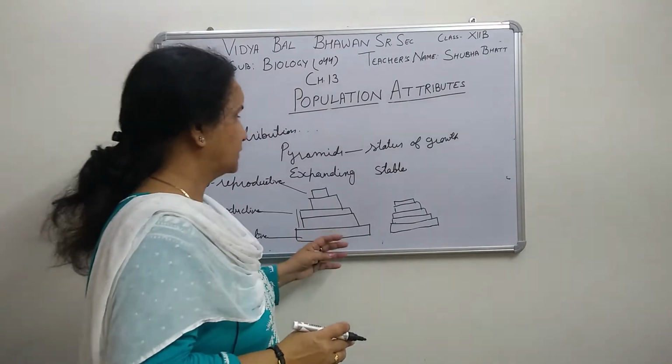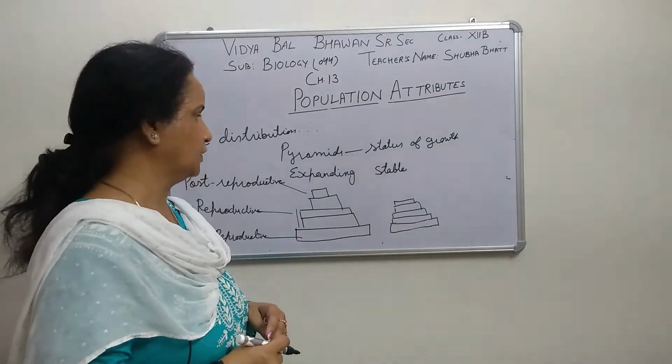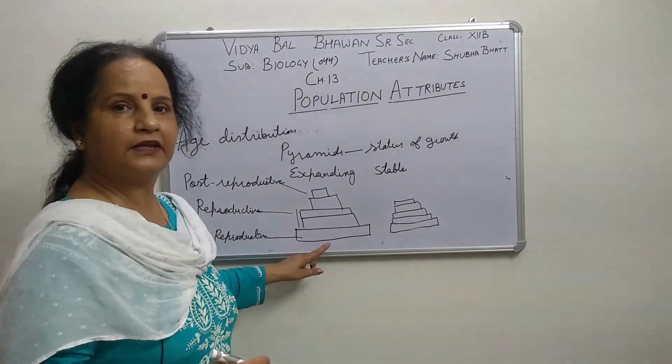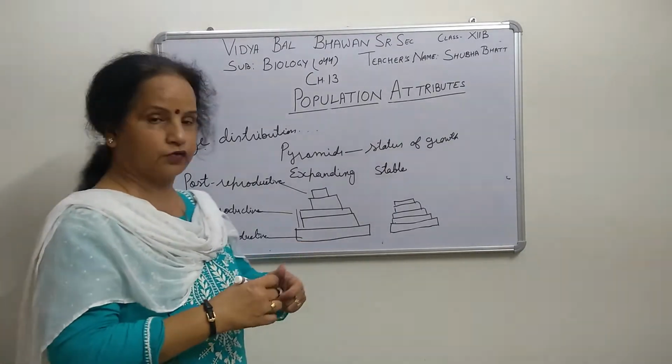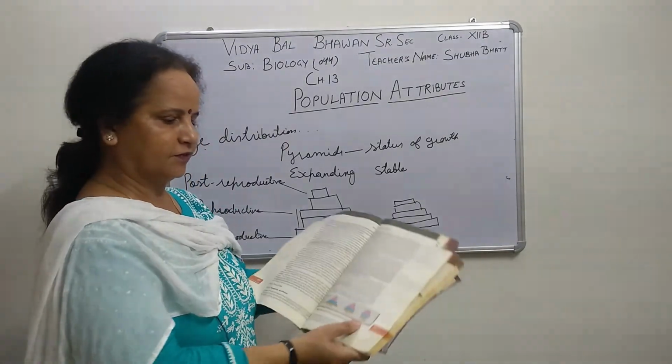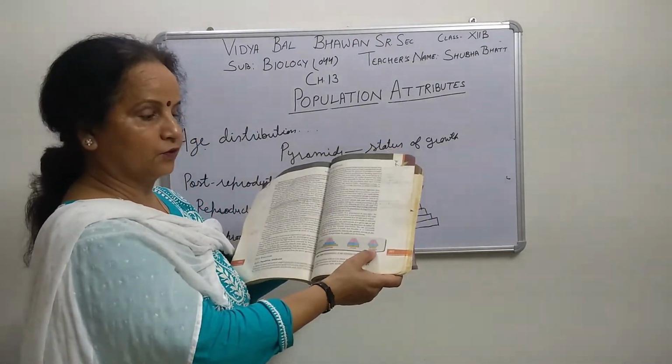right? Now the third type of pyramid we have got is just the opposite of these, where these are fewer in number. The diagram is also given in your book, and number of times questions will be there.